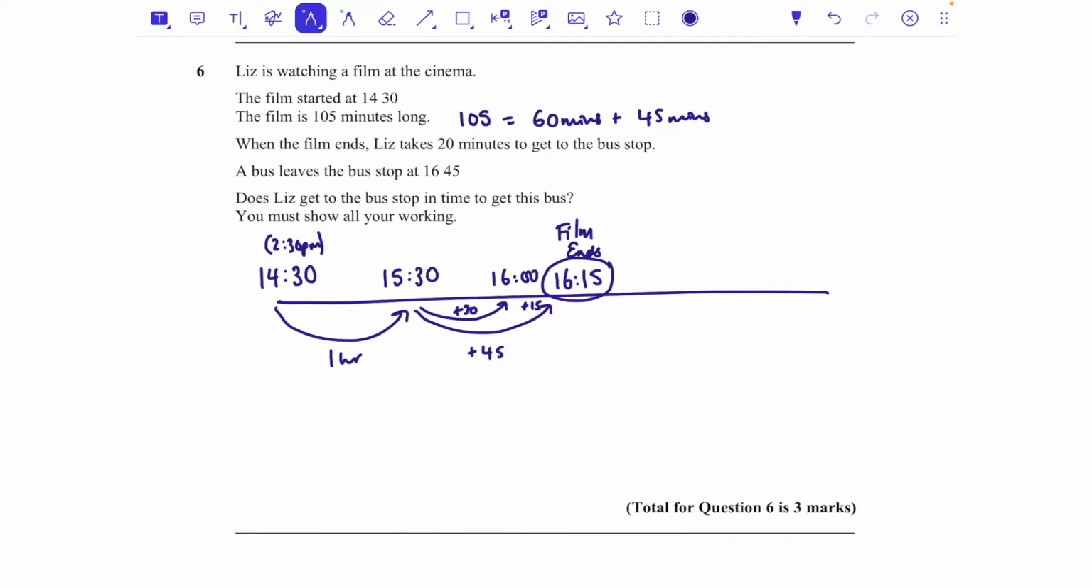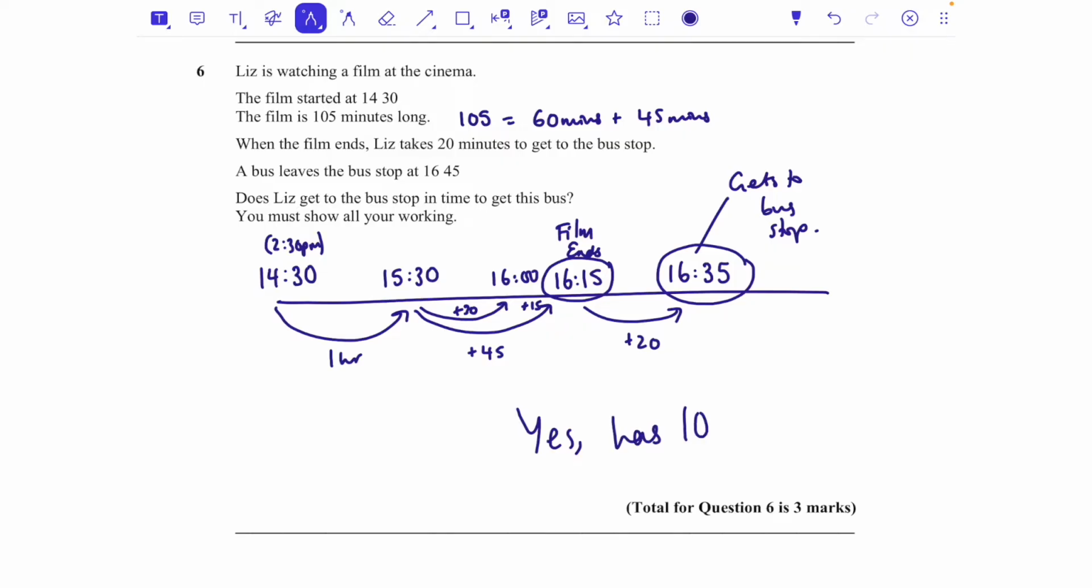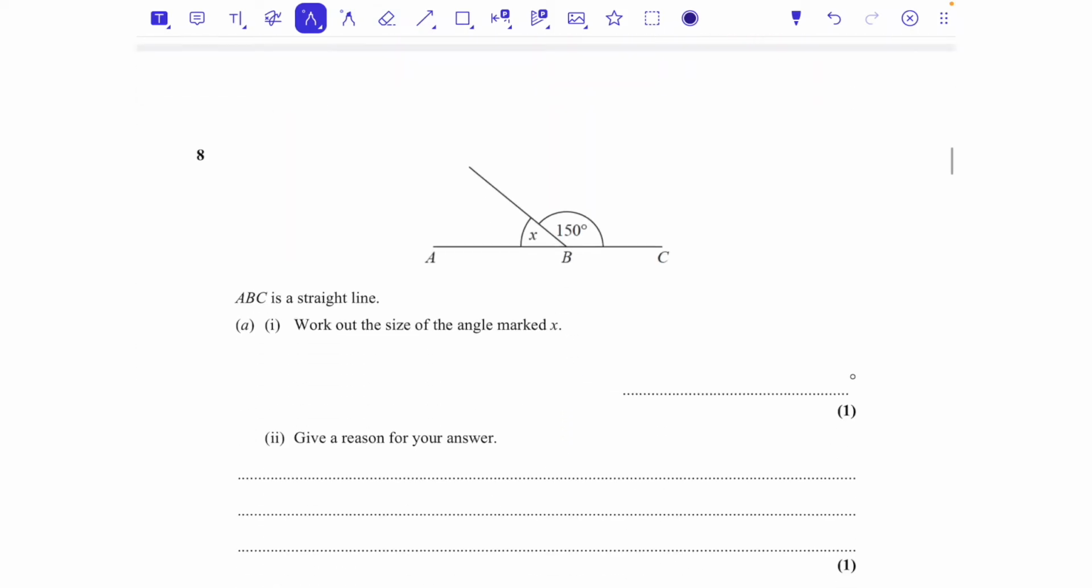Then it's 20 minutes to get to the bus stop, so 20 more minutes on from that is going to get me to 16:35. So she's at the bus stop at 16:35. The bus leaves the bus stop at 16:45. Does she get there? Yes, she does. So gets to bus stop. So yes, has 10 minutes to spare. You don't need to write that, you can just write yes. As long as they can see that and that and that, then you're all good for 3 marks. Well done if you got that.